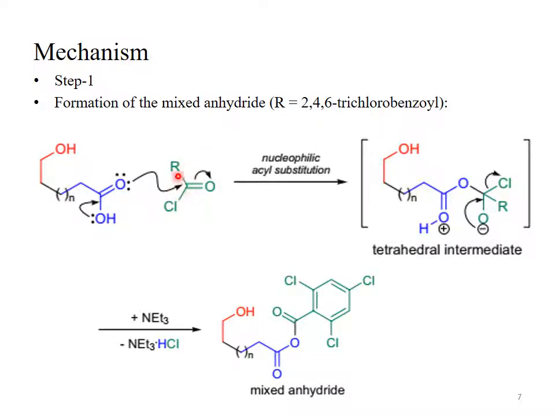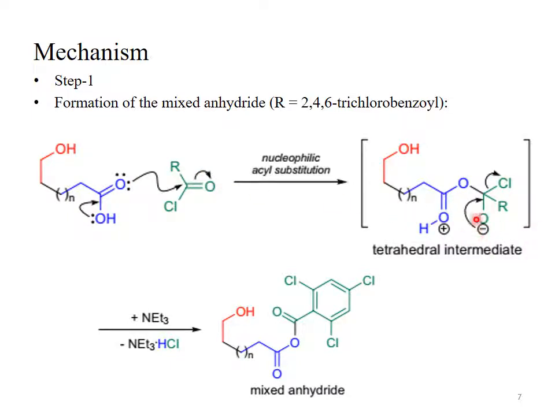Here this R is the 2,4,6-trichlorobenzoyl. It means this reactant is 2,4,6-trichlorobenzoyl chloride, abbreviated as TCBC. It's the Yamaguchi reagent.